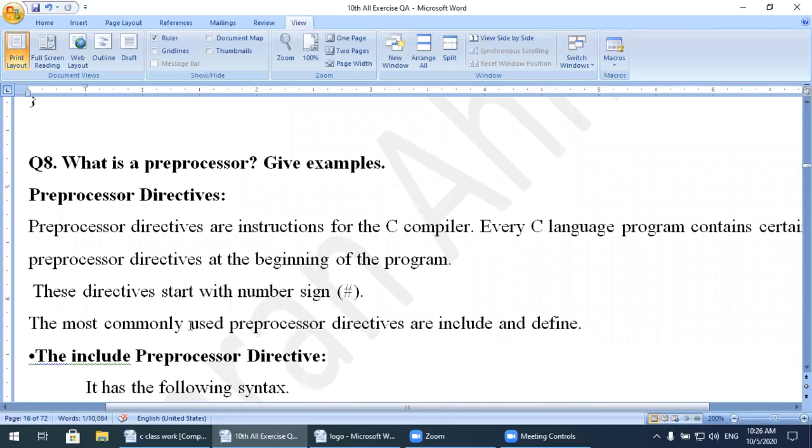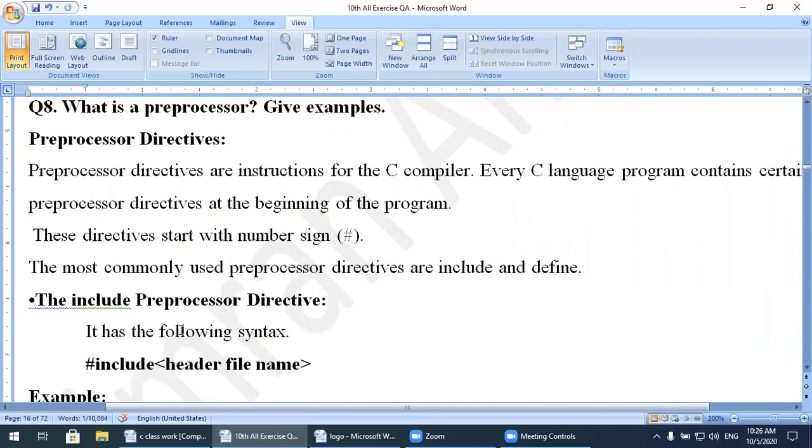Next question, what is a preprocessor? Give an example.